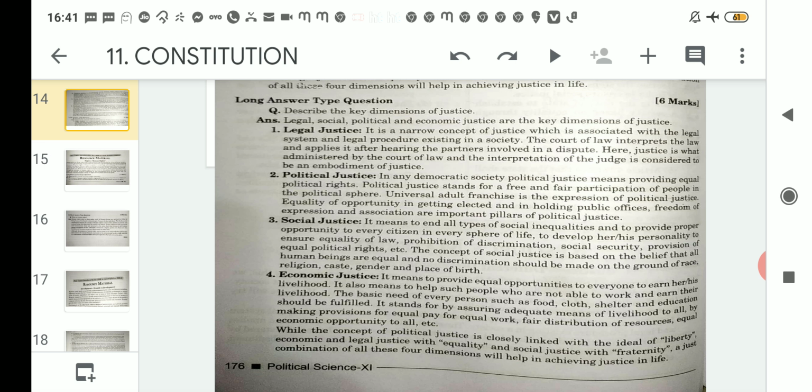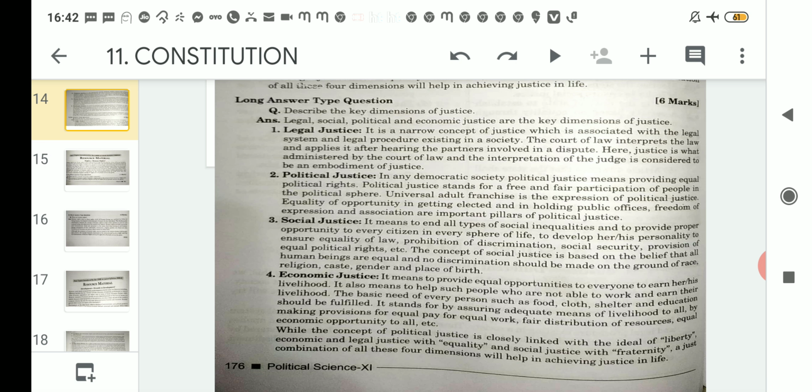Economic justice means to provide equal opportunities to everyone to earn his or her livelihood. That means economic justice implies, or it ensures, that everyone should be earning in an equal way according to the amount of work given. That means equal pay for equal work. If a person is working for 8 hours, he or she should be given that much of equal pay for that amount of hours that he or she is working.